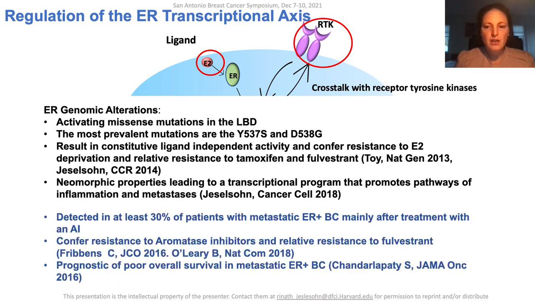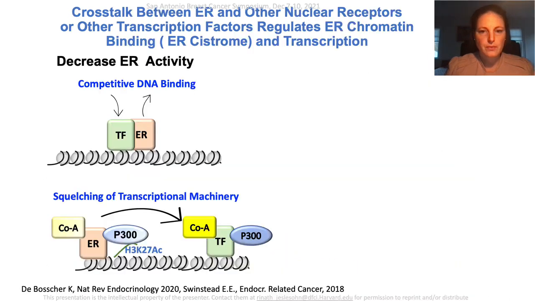In the clinic, the ER mutations are detected in at least 30% of patients with metastatic ER-positive breast cancer, mainly after treatment with an aromatase inhibitor. They confer resistance to aromatase inhibitors and relative resistance to fulvestrant. In addition, these mutations are prognostic of poor overall survival in metastatic ER-positive breast cancer.